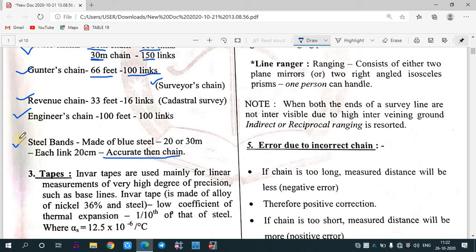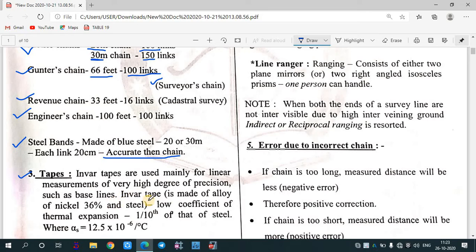After chain, we can also use tapes to measure horizontal distance. One type of tape available is the invar tape, which is generally used for measuring linear measurements of a very high degree of precision. Where a high degree of precision and accuracy is required, we avoid using chain and use tapes, mostly invar tapes. For example, in surveying we need to measure the baseline, that is the line which is very important because it is considered to be a reference line. So the baseline is generally measured with the help of tapes.